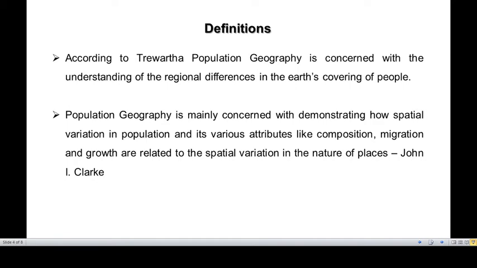Even if you think of composition, maybe occupational composition, sex composition, rural urban composition, any composition for that matter, or migration, or growth and density also, these are seen with reference to spatial differentiation and spatial variation, and these are the main thrust areas. So basically what geography is talking about is how a given population differs from one place to another place, and what makes them different.